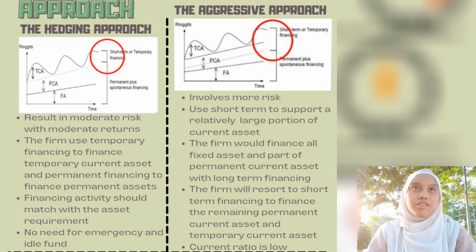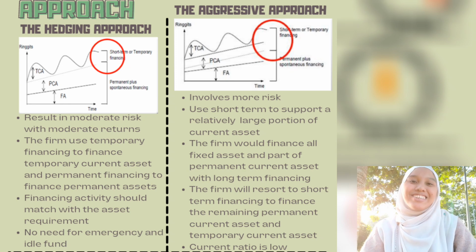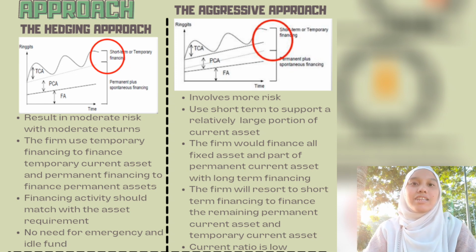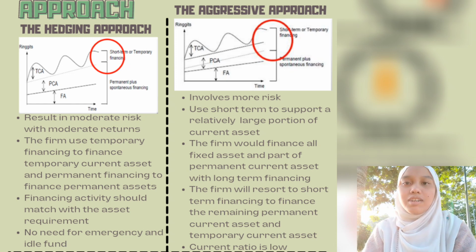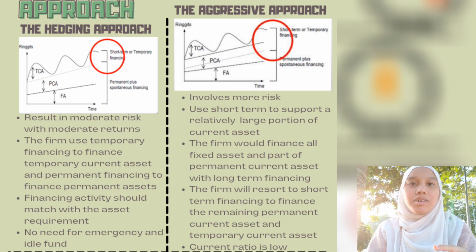Okay, so now we talk about the approaches in working capital. The first one, the hedging approach, results in moderate risk with moderate return. The firm uses temporary financing to finance temporary current assets, and permanent financing to finance permanent assets: fixed assets and permanent current assets. Financial activities should match asset requirements, and there is no need for an emergency fund, and idle funds do not exist. As we can see in the graph, the short-term financing is lower than total current assets because it has moderate risk with moderate return.